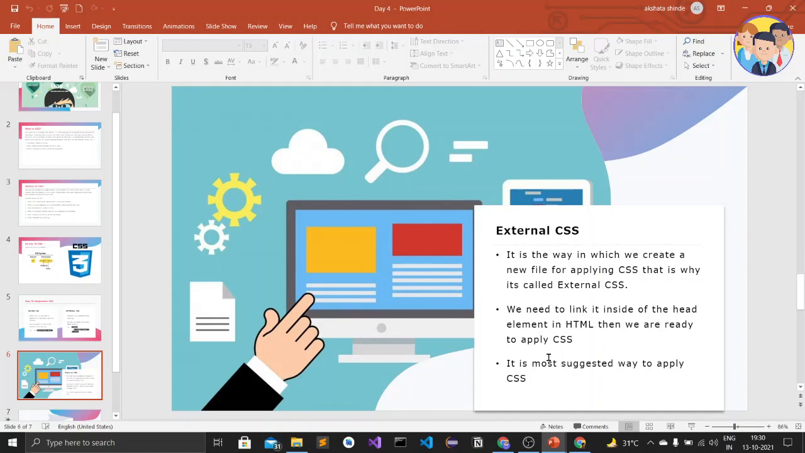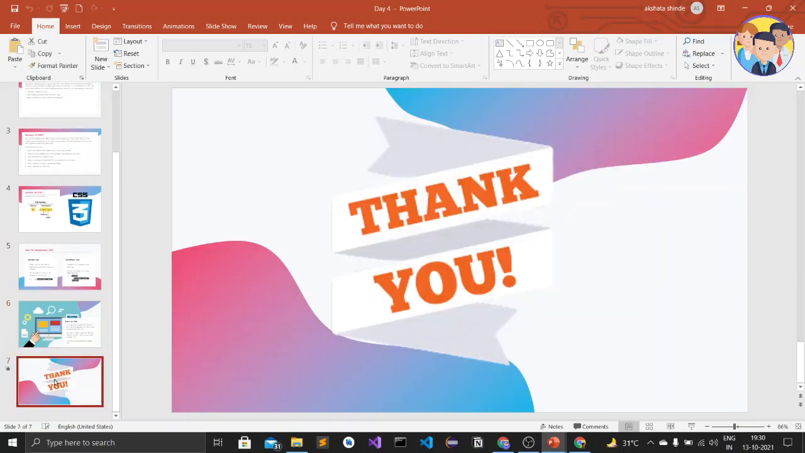External CSS is the most suggested way by professionals to style our website, as we get more space, and we can keep our HTML document separate and CSS document separate. So that was for yesterday's lecture.